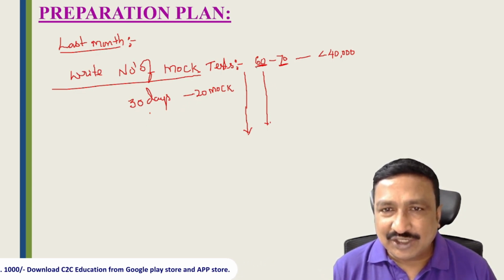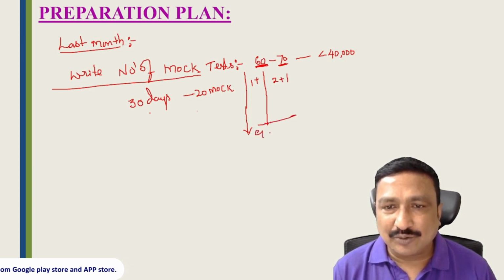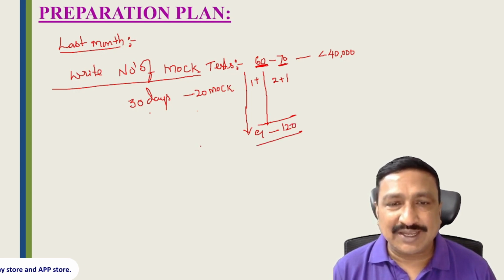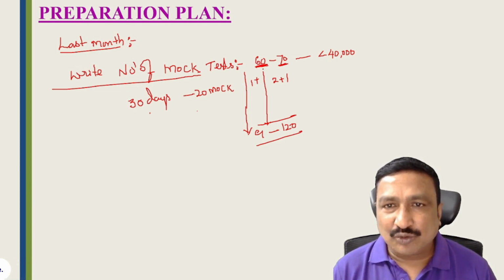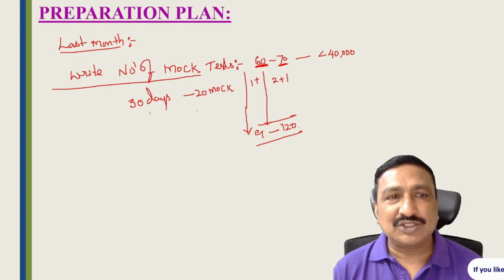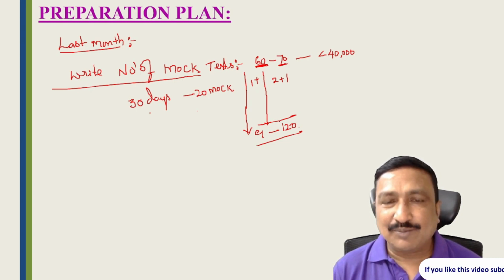So your initial score is 60 to 70, and if you write these mock tests in these 30 days and increase your score by 1 to 2 marks every day, your score will increase by 90 to 120 marks. This is from my 23 years of teaching experience. So if you write a number of mock tests in the last 1 month, your initial score of 60 increases to 90 to 120 marks. That's why the last 1 month is very serious preparation for cracking the ICET exam with a rank below 1000.